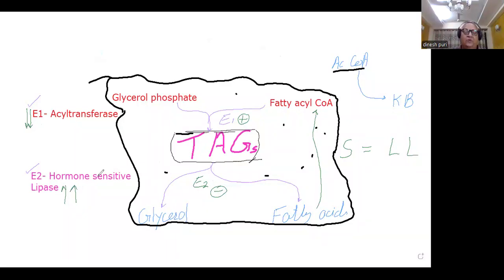तो कम इंसुलिन होगा तो इसकी एक्टिविटी बढ़ जाएगी. So degradative enzyme activity is much more than synthetic enzyme activity, as a result of which rate of lipolysis will now increase. It will exceed the rate of synthesis. So more lipolysis is occurring compared to what synthesis is occurring.